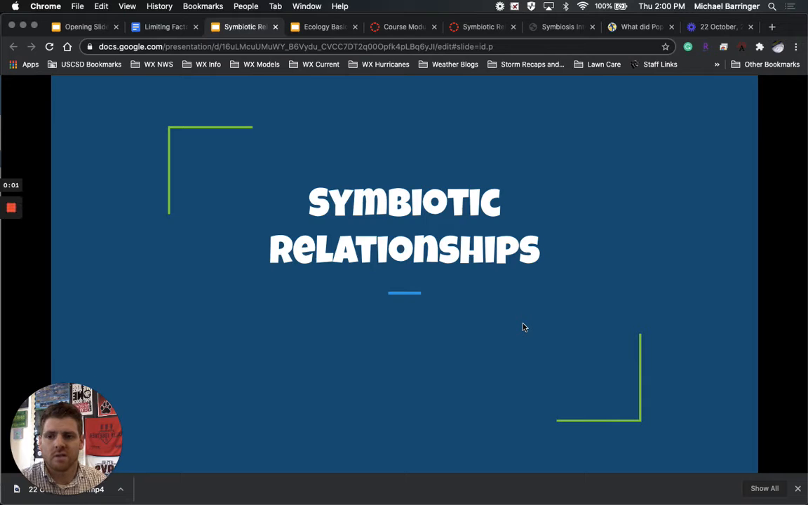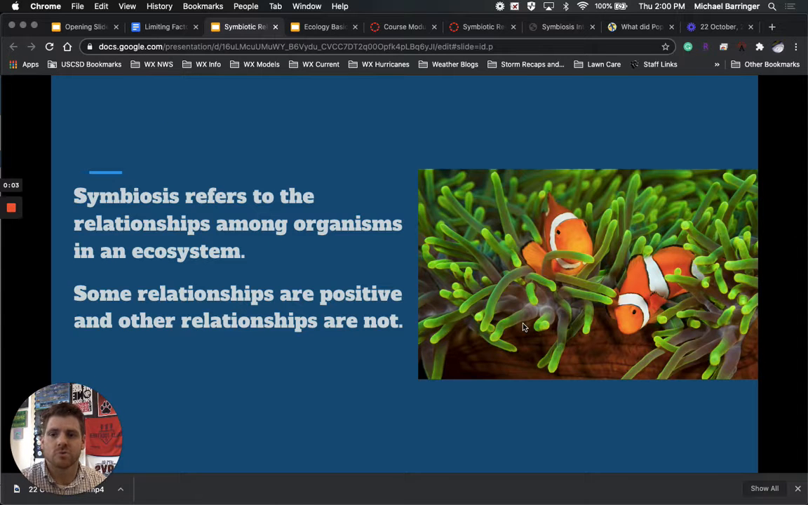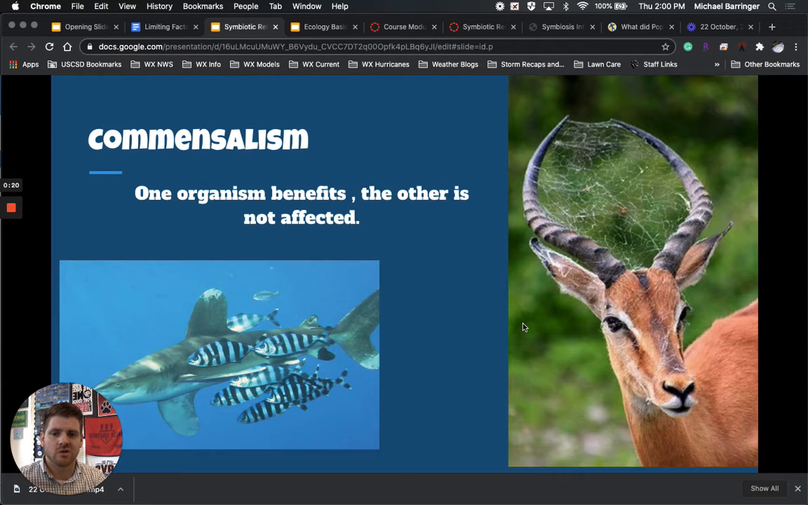All right, guys, let's go ahead and talk about symbiotic relationships. Symbiosis refers to the relationships among organisms in an ecosystem, and some of these are positive and some of these are not. In other words, some of these relationships benefit all parties and others do not benefit everybody. Some actually have a negative impact on species. So let's go ahead and talk about some of these different ones.